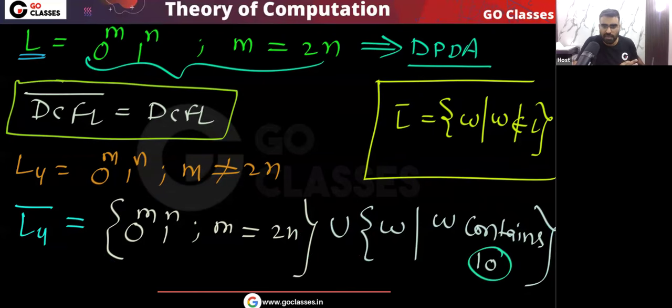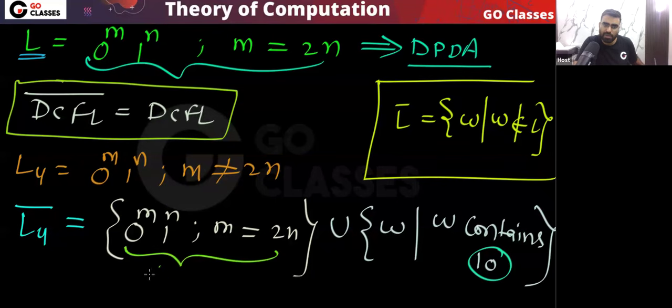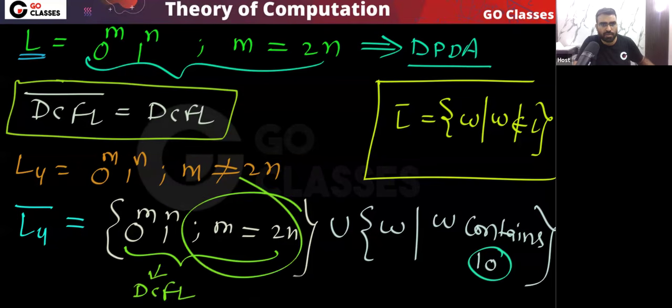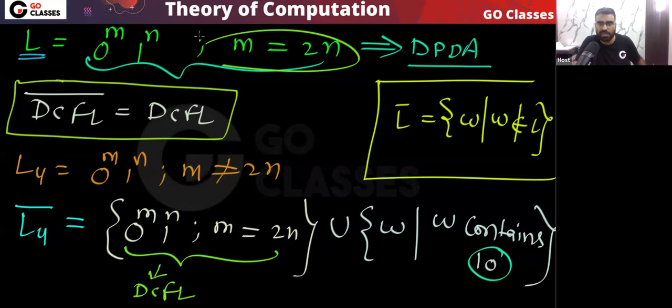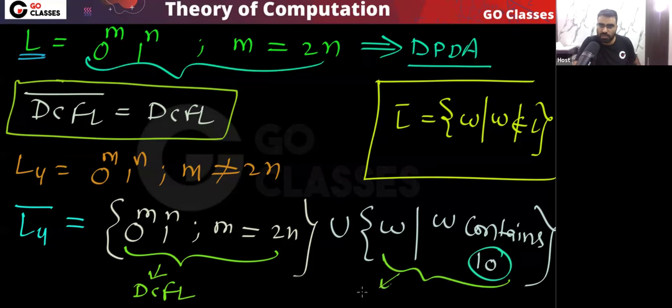Is this clear? So now you focus on one thing, that this is your DCFL. Yes or no? This part is DCFL, m is equal to 2n. You can see this is DPDA. You can create the DPDA easily. And this language is regular. Yes or no? W contains 1 0. This is regular. So what I can say about L4 complement, that is DCFL union regular.